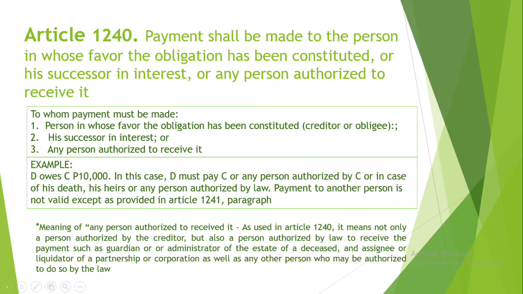D owes C 10,000 pesos. In this case, D must pay C or any person authorized by C, or in case of his death, his heirs or any person authorized by the law. Payment to another person is not valid except as provided in Article 1241, paragraph 2.